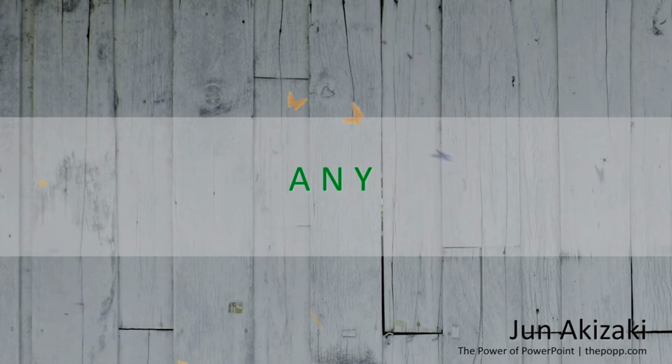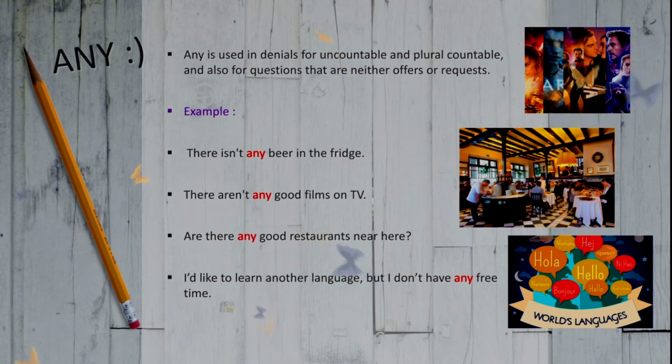I'm going to explain about any. Any is used in negatives for uncountable and plural countable nouns, and also for questions that are neither offers nor requests. These are some examples. There isn't any beer in the fridge.